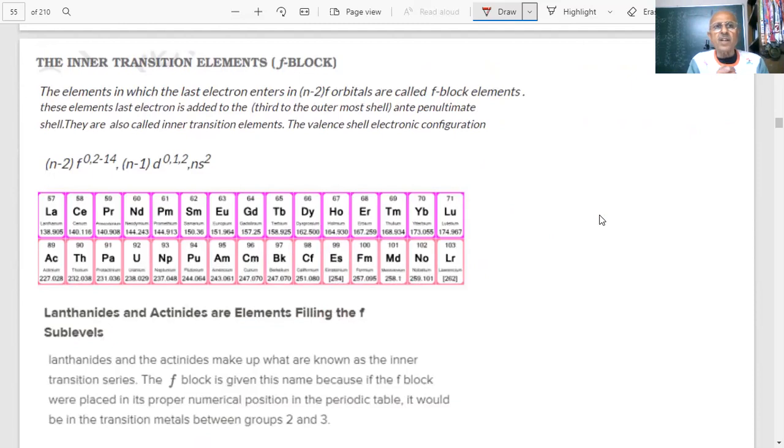Now we are starting another very, very important class of compounds, student: inner transition elements. What do you know about inner transition elements? When I gave you the periodic table, I showed you these are d block elements, these are f block elements. First question to you, student: I am saying inner transition element, f block. What are f block elements? What is your answer? Sir, lanthanide and actinide. That is not the acceptable answer.